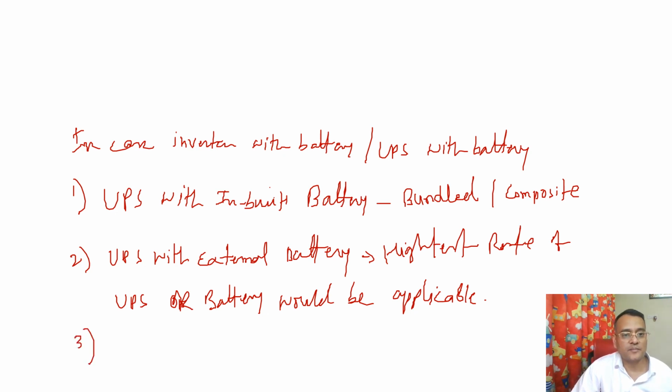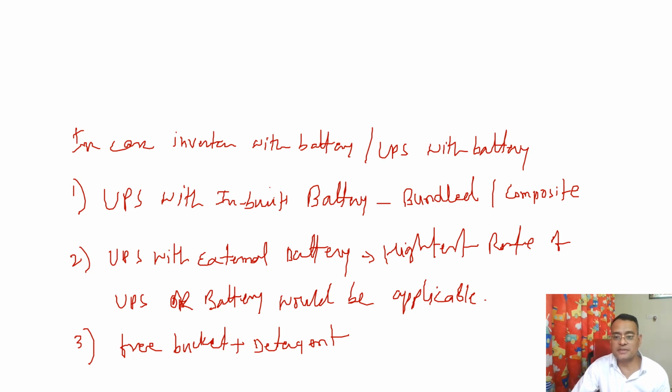Number three, suppose Big Bazaar offers a free bucket with detergent. Again, it is an example of mixed supply, and if bucket is 28% and detergent is 18%, then GST would be applicable at the highest rate, being 28%, in this supply.